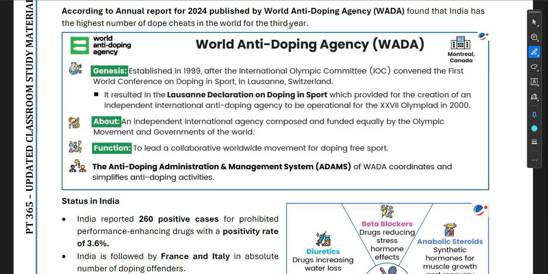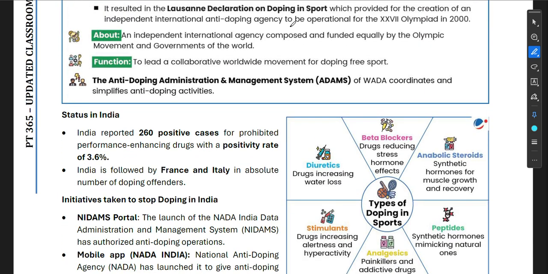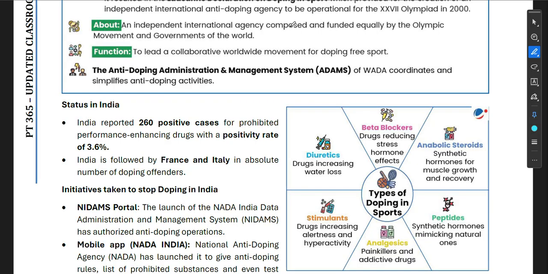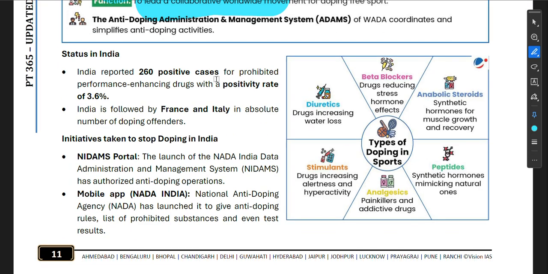It resulted in the Lausanne Declaration on Doping in Sport, which provided for an independent international anti-doping agency to be operational for the Olympiad in 2000, composed and funded equally by the Olympic movement and governments of the world, to lead a collaborative worldwide movement for doping-free sport. The Anti-Doping Administration and Management System of WADA coordinates and simplifies anti-doping activities.